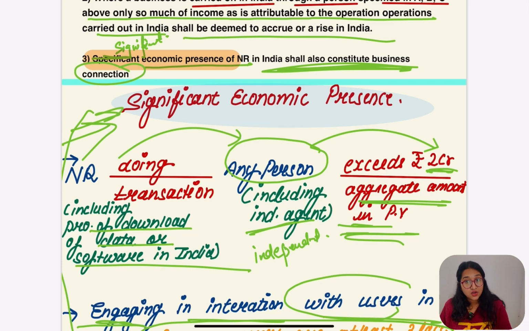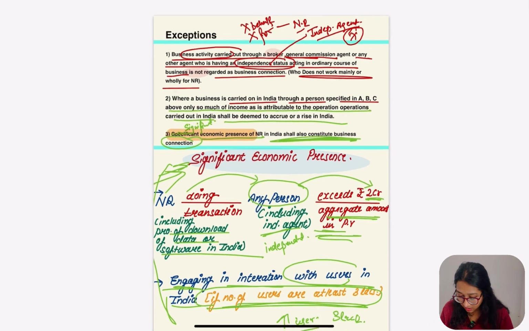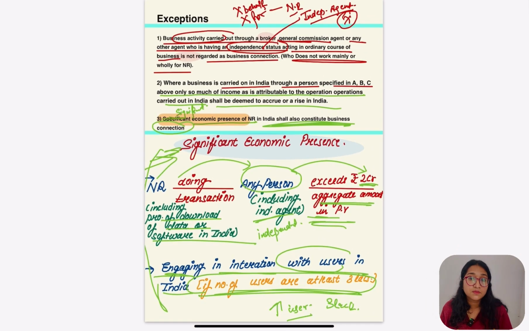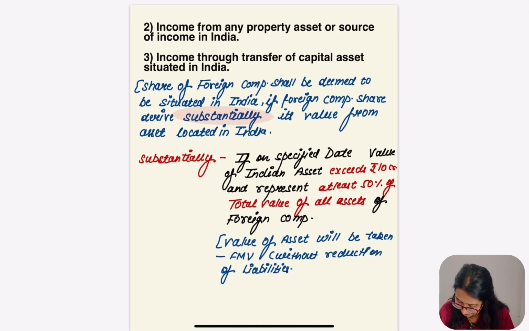Or any non-resident who is interacting with at least 3 lakh users would have business connection in India, and that income would be deemed income which accrues or arises in India. Hope everything is clear till this point.